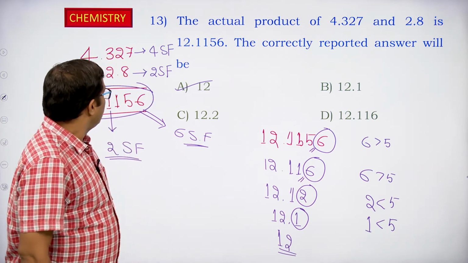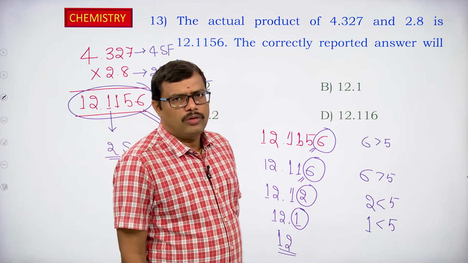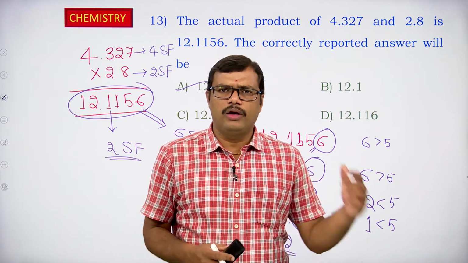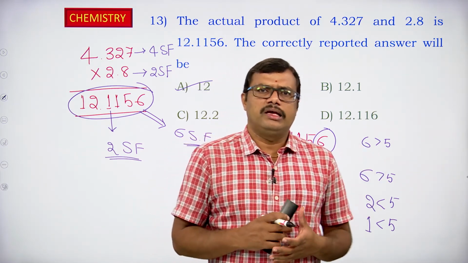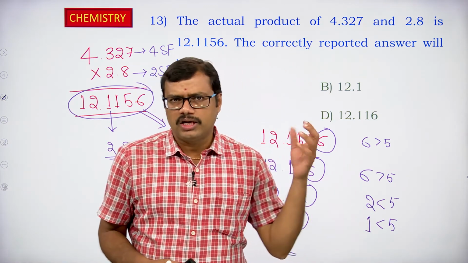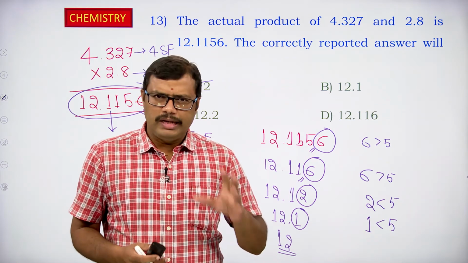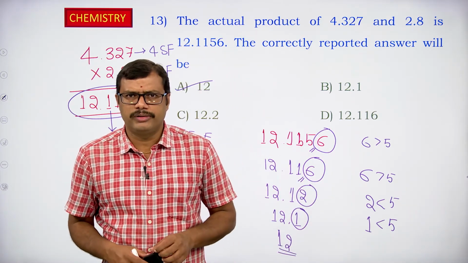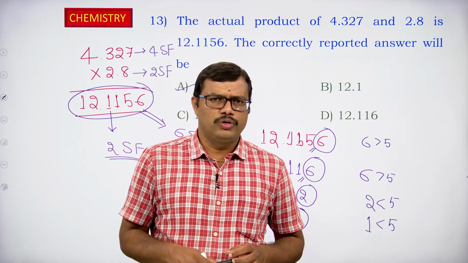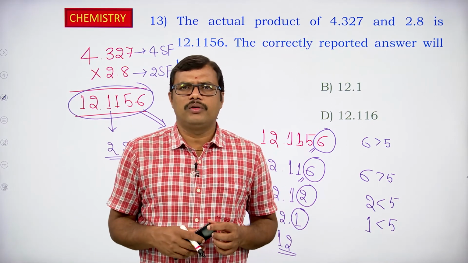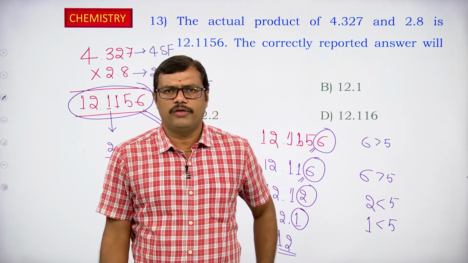I think you got a clear idea about how to handle mathematical operations on significant figures and how to express the result with the required number of significant figures or digits after the decimal point. Please practice some more questions from the assignments given in your DPP. If you feel any difficulty, you can send me so that I can clarify your doubts.